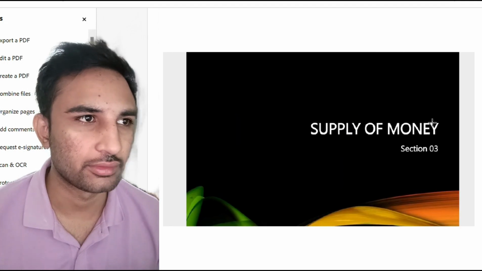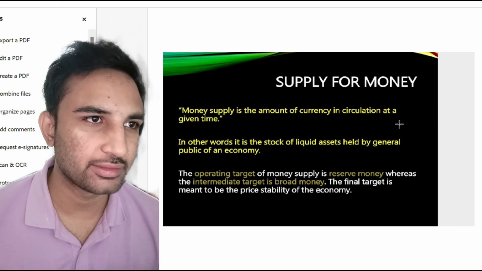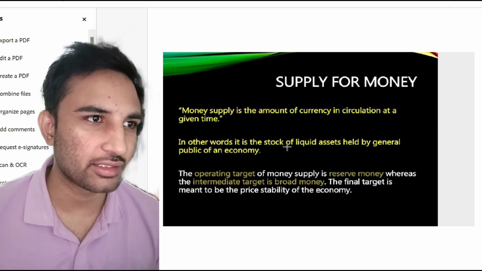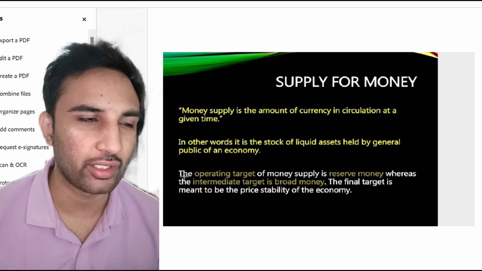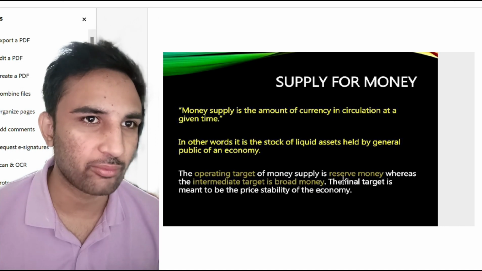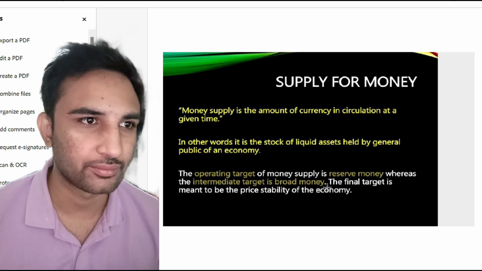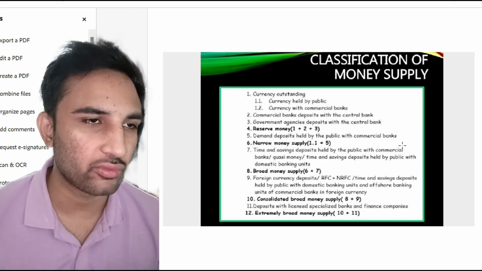Supply of money. Money supply is the amount of currency in circulation at a given time. In other words, it is the stock of liquid assets held by the general public of an economy. The operating target of money supply is reserve money, whereas the intermediate target is broad money. The final target is meant to be the price stability of the economy.